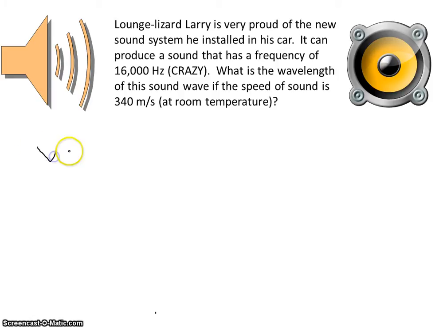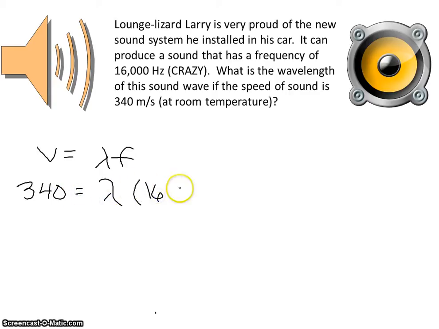So let's look at the formula. Velocity is equal to lambda times frequency. So we know that the velocity is 340 meters per second. We don't know the wavelength, but we know the frequency is 16,000 hertz.